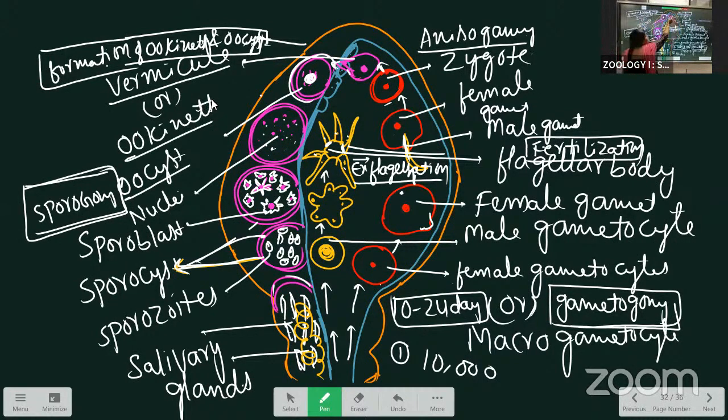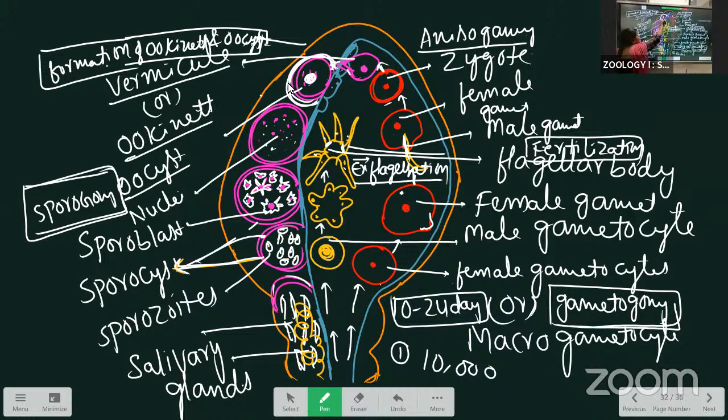This ookinete passes through the inner wall of the stomach and settles down beneath the basement membrane. Beneath the basement membrane, they settle down and form a round structure. That round structure we call the oocyst. Why do we call it an oocyst? Because it is surrounded by a cyst wall. That's why we call it an oocyst.